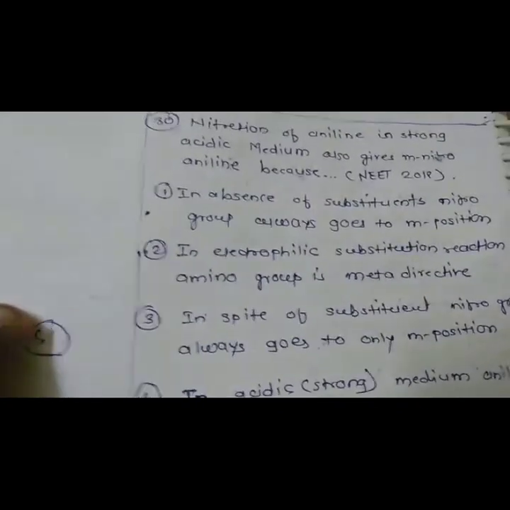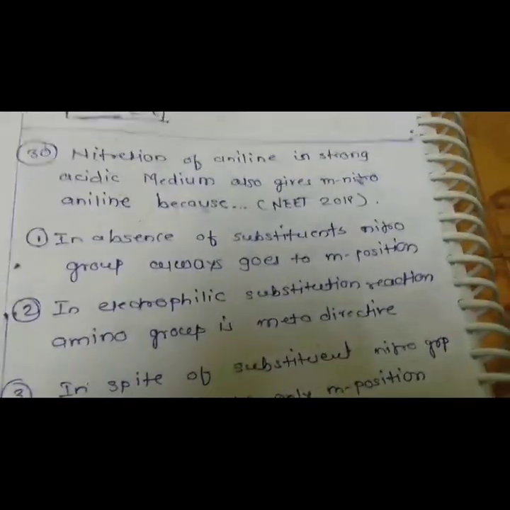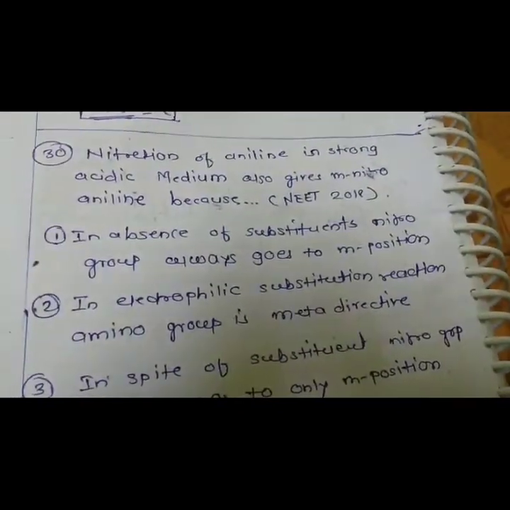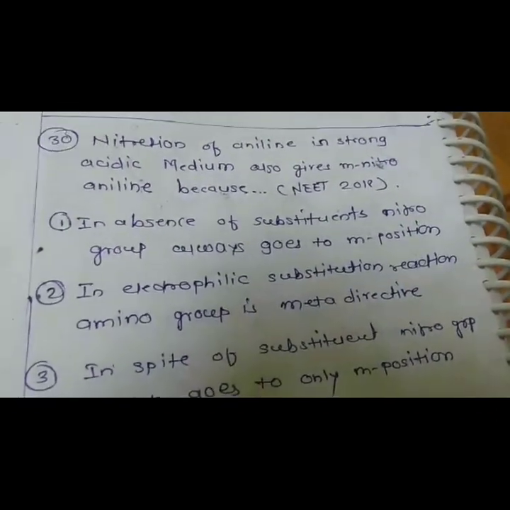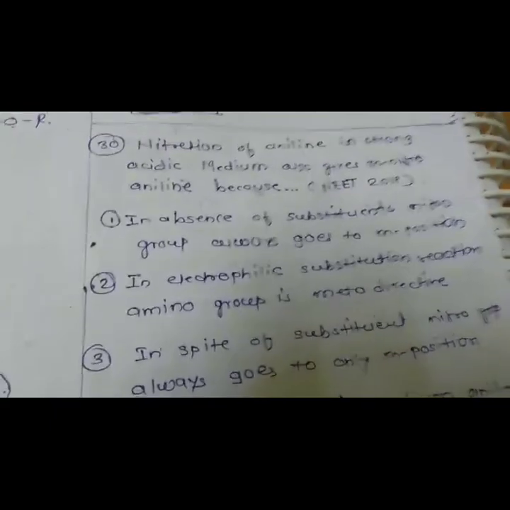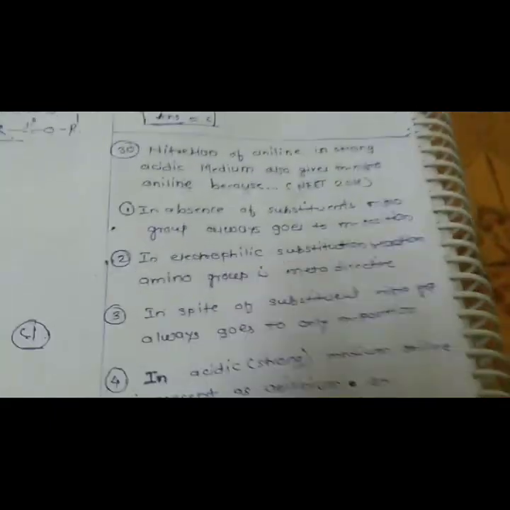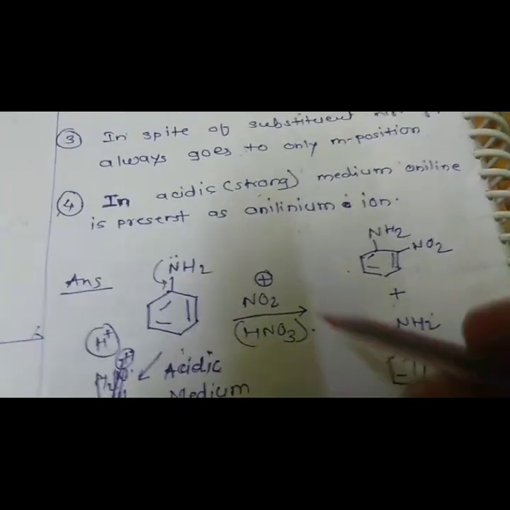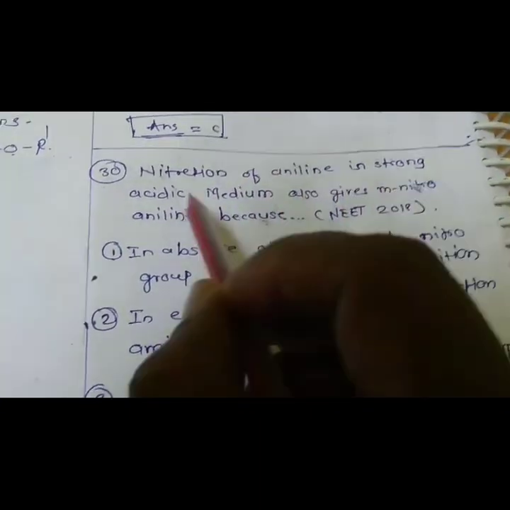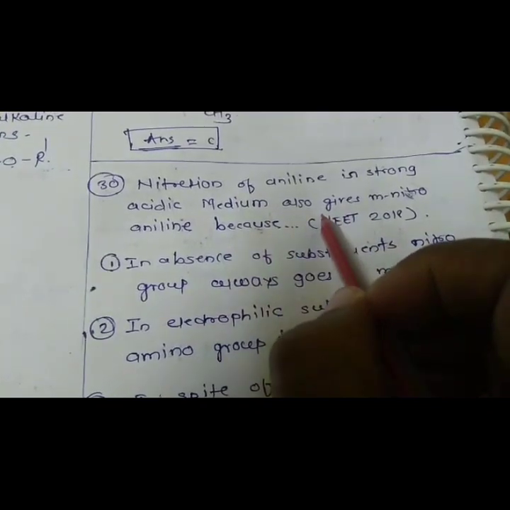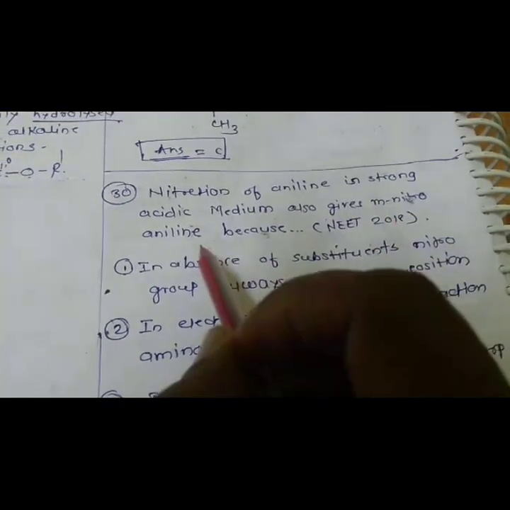The next question is: nitration of aniline in strong acidic medium also gives meta nitroaniline because dot dot dot. Now for nitration of aniline, we have to draw the structure. This is aniline, and this is the nitration. What is the type of question? Nitration of aniline in strong acidic medium also gives meta nitroaniline.